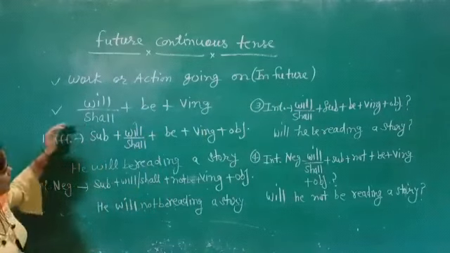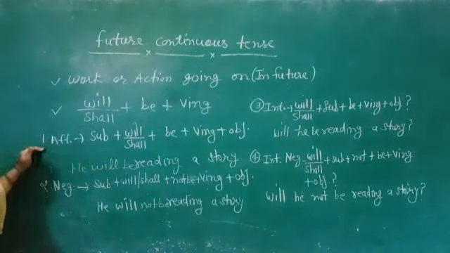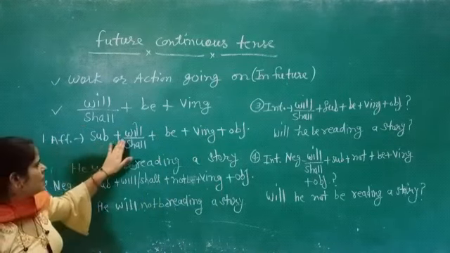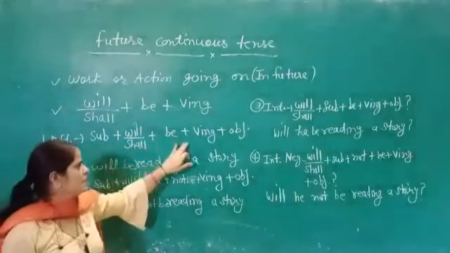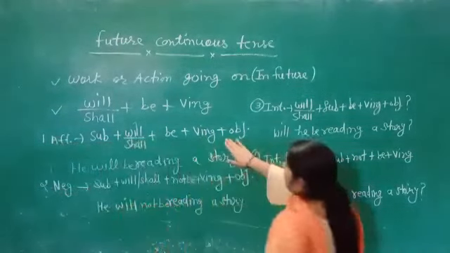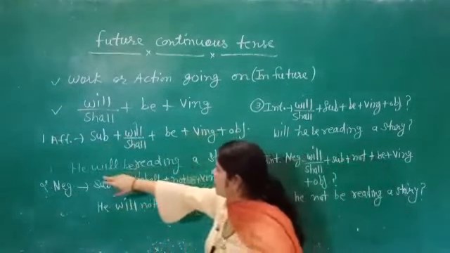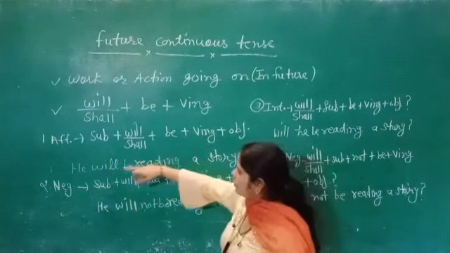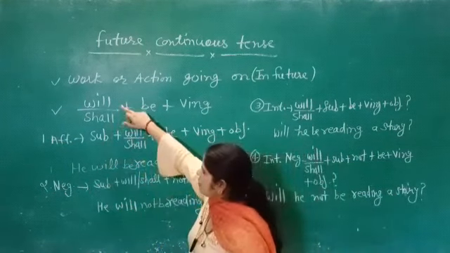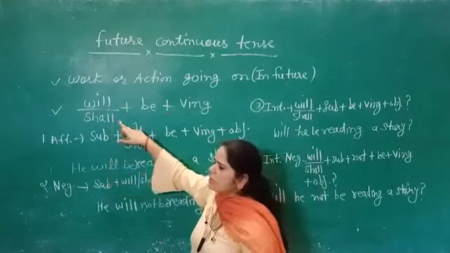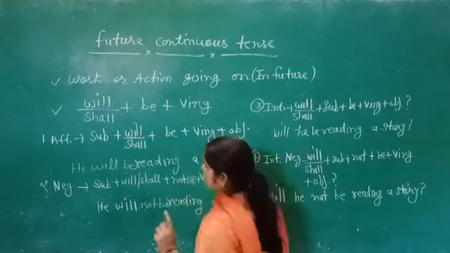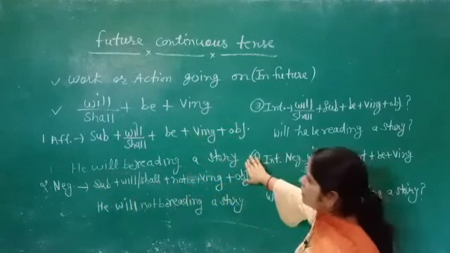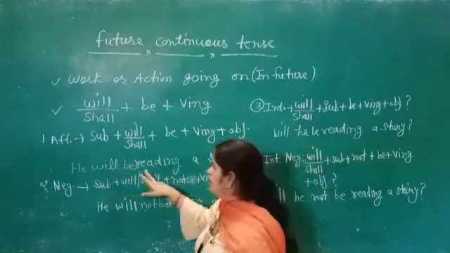Now we are talking about affirmative sentences. The sentence pattern for affirmative sentences is subject, then will or shall, then be, then verb with ing and object. See the example: he will be reading a story. Always keep in mind that will is used with the others and shall is used only with I or we. So with he we use will: he will be reading a story, or I shall be reading a story.